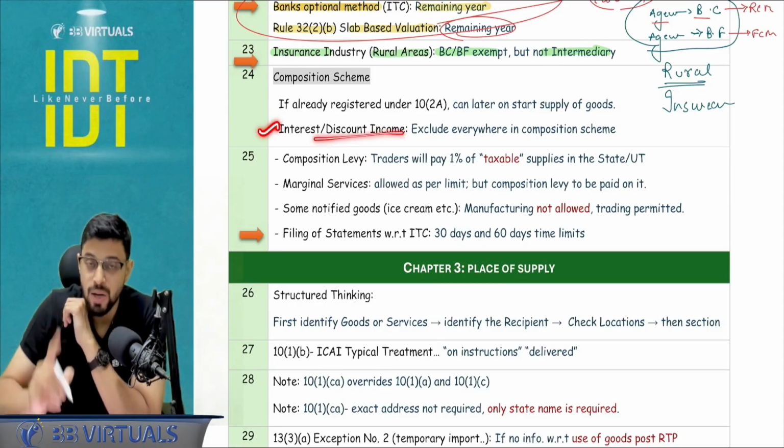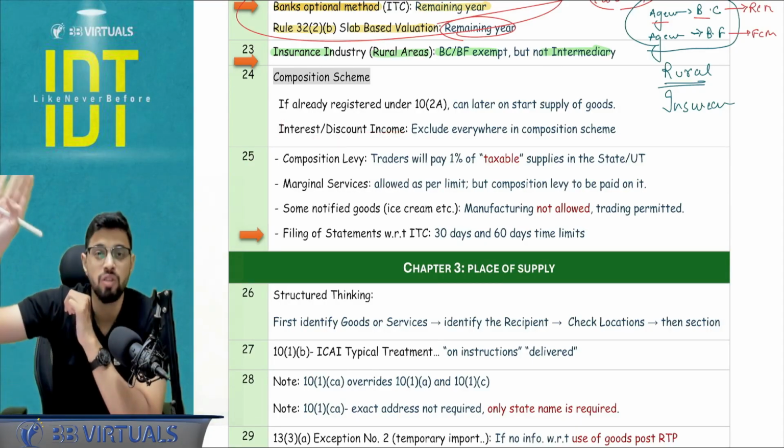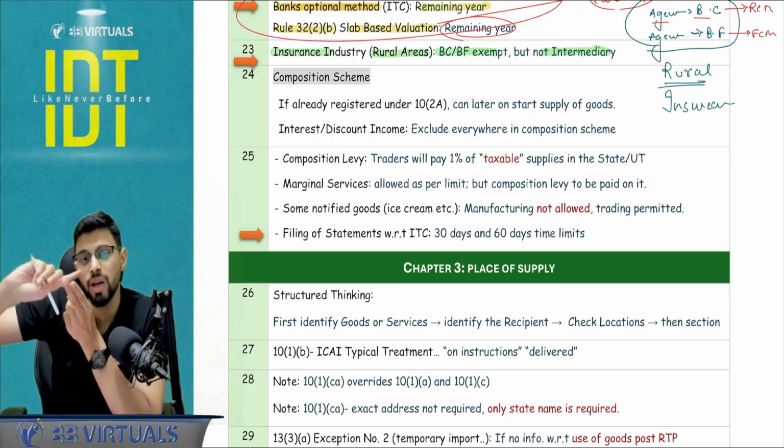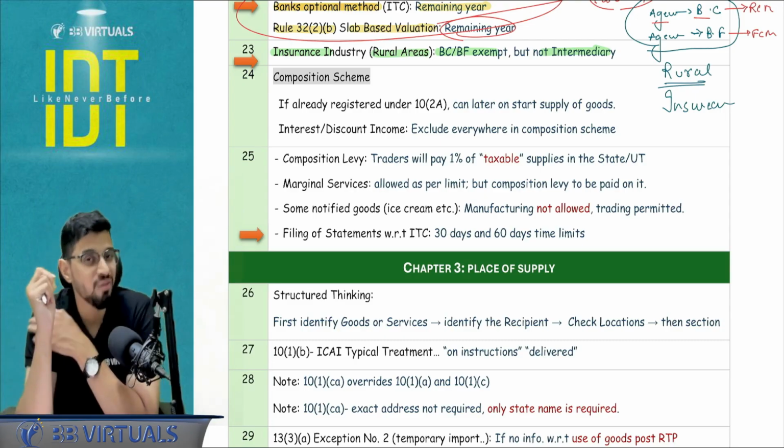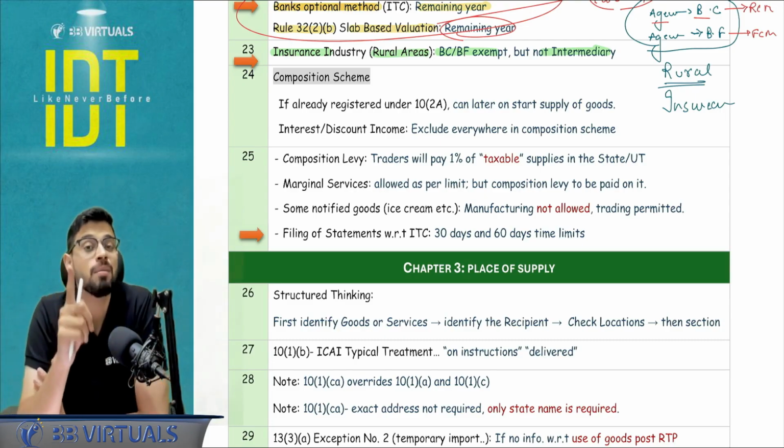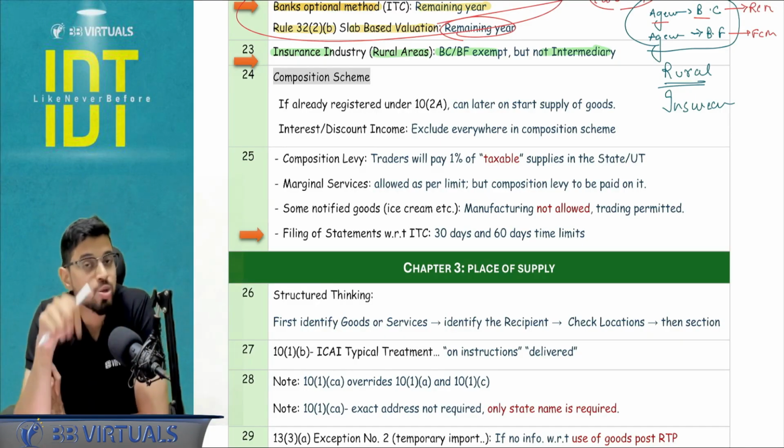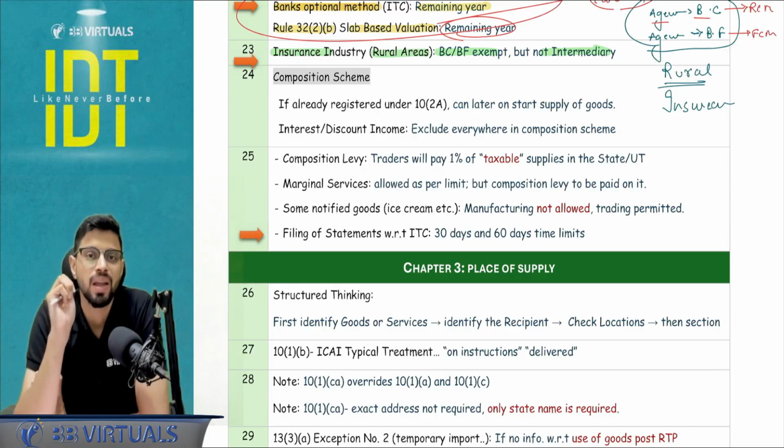Next, interest discount income in composition, you have to exclude from everywhere. You don't have to pay the composition levy on it. You don't have to check in the limit of 1.5 CR. Also, second proviso to 10(1), marginal services limit, there also interest discount you will not be taking, where we apply the 10% limit or 5 lakh, whichever is higher.